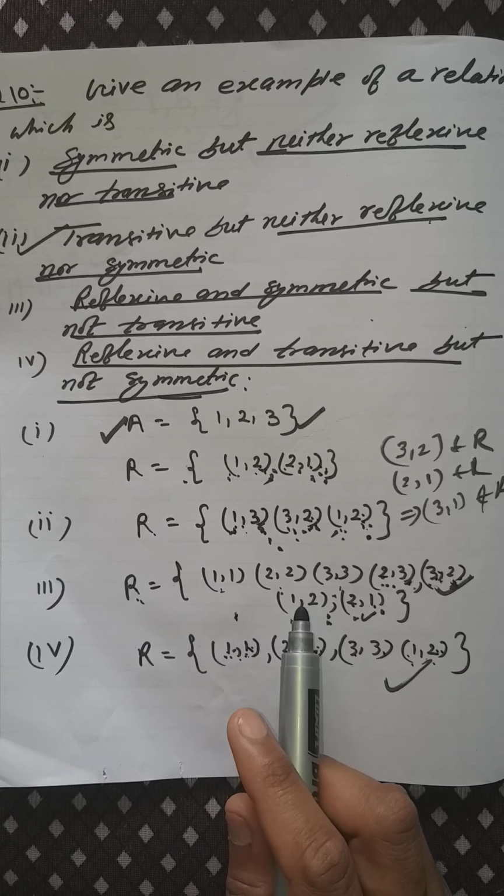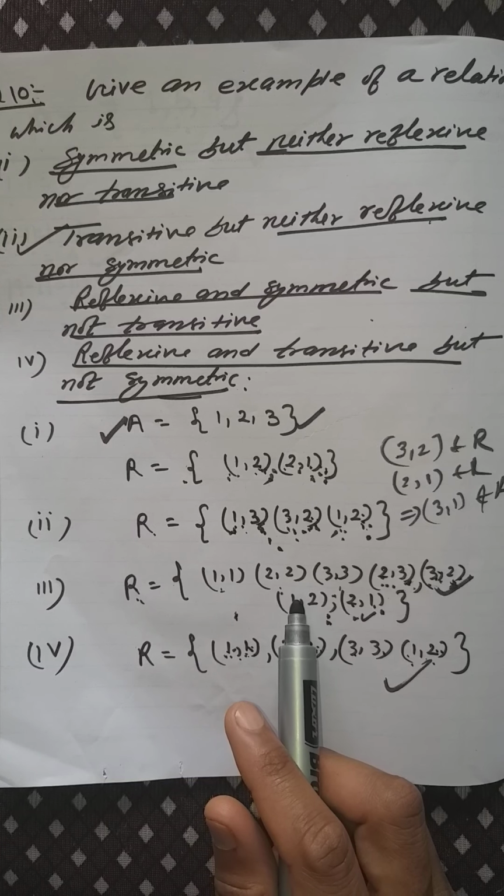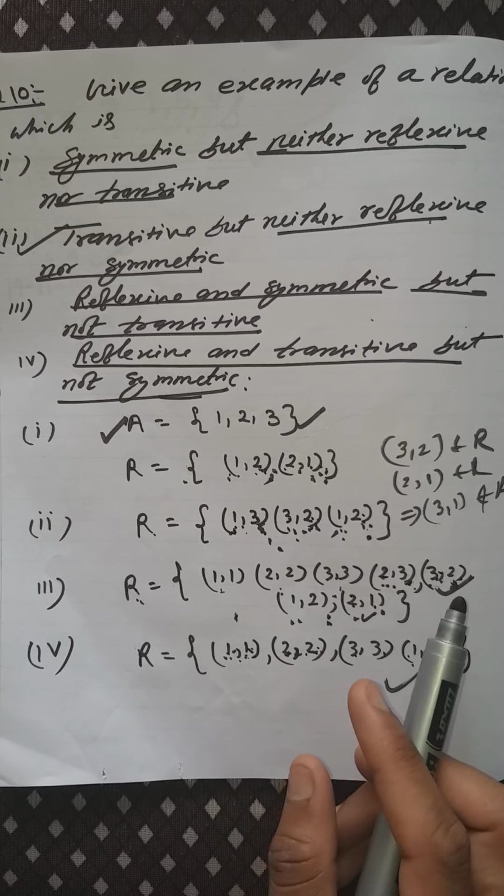Hence it is reflexive and symmetric but not transitive.